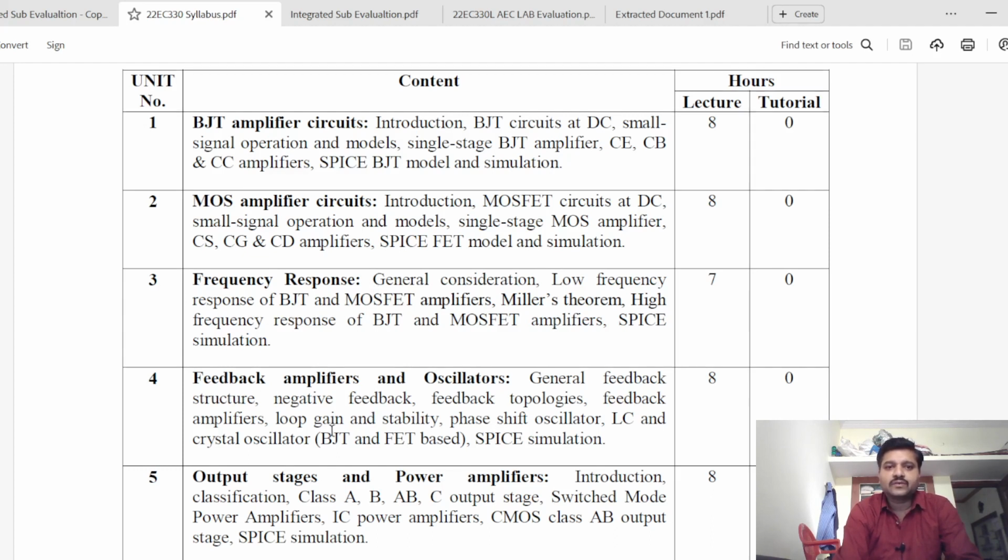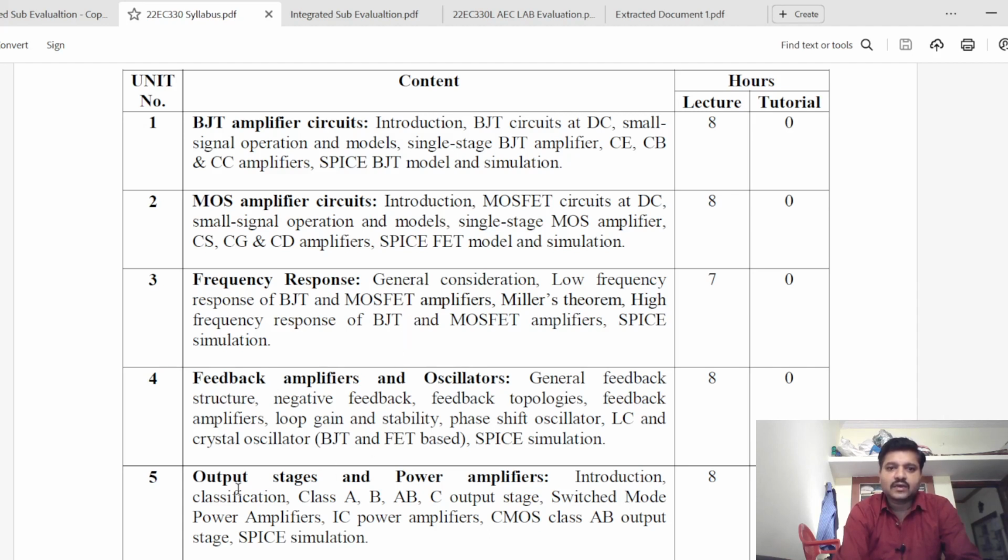One of the important applications is feedback amplifiers and oscillators, which you are going to analyze with feedback concepts, topologies and so on, making use of the AC and DC analysis and the frequency response you have studied for the BJT and MOSFET devices.